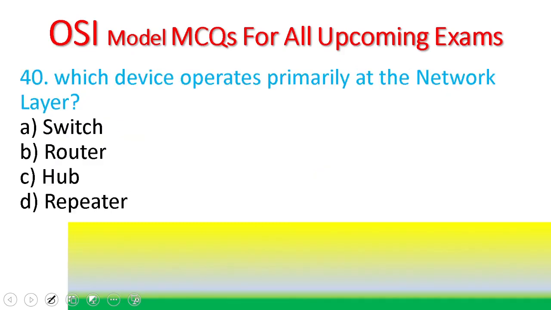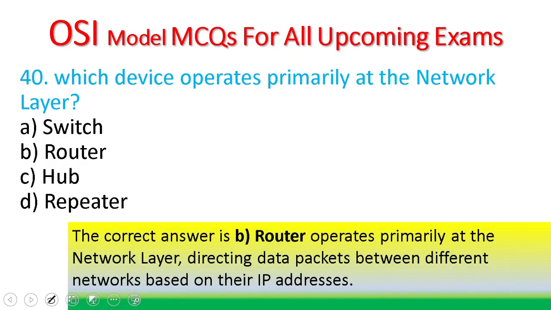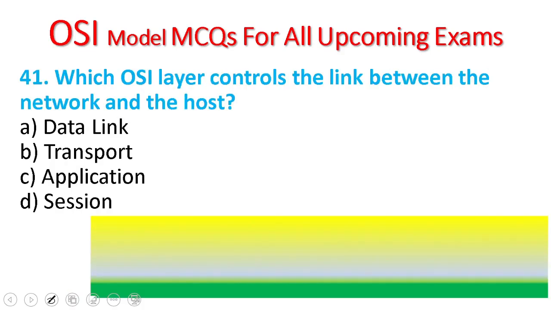40. Which device operates primarily at the network layer? Switch, router, hub, repeater. A router operates at the network layer, directing data packets between different networks based on the IP address of the devices.